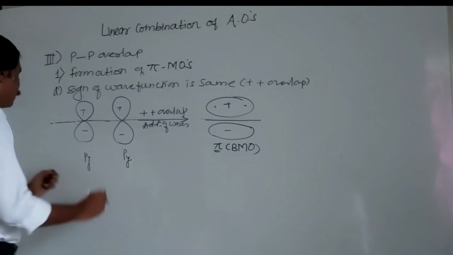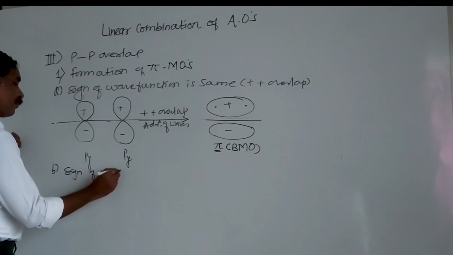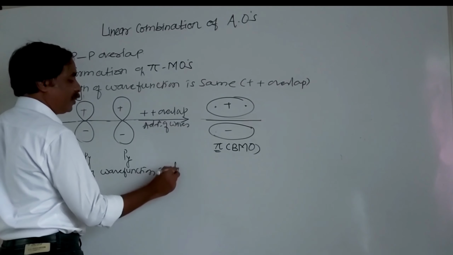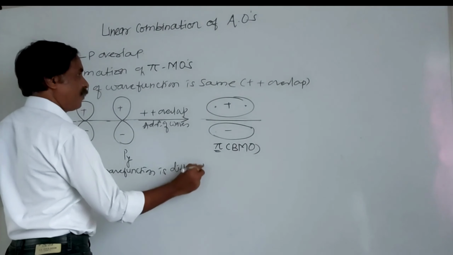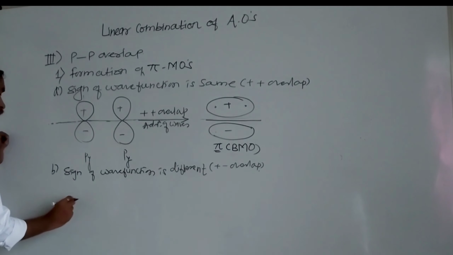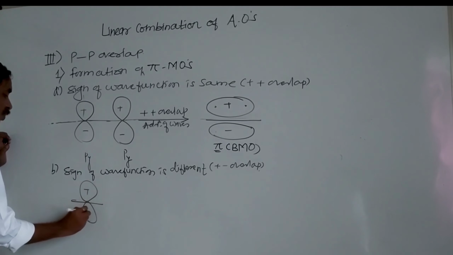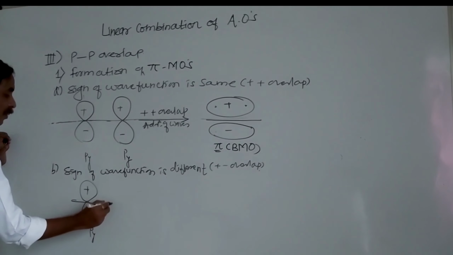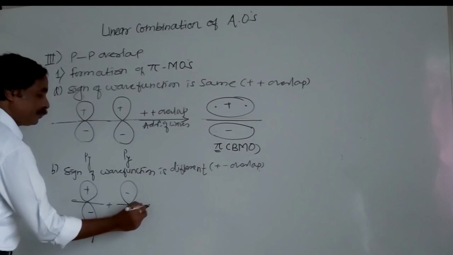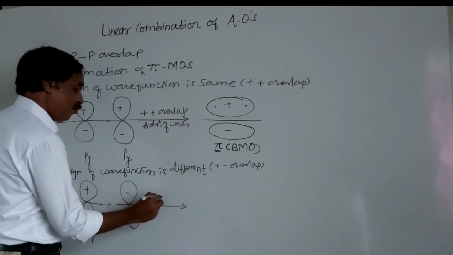Case number 2. When sign of wave function is different, in a positive negative overlap, I will take p atomic orbital, first p atomic orbital like this, positive negative py, and second here I will take negative and here I will take positive. So here positive negative negative positive, there is subtraction, and this overlap is said to be positive negative overlap.